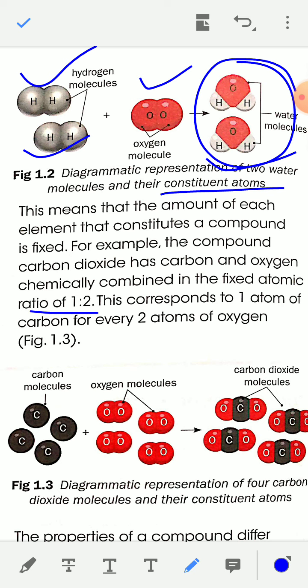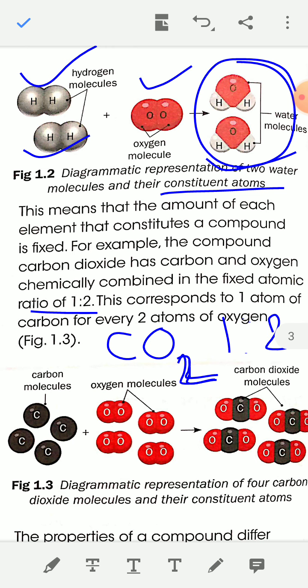In CO2, there is 1 carbon and 2 oxygen, and this corresponds to 1 atom of carbon and 2 atoms of oxygen.